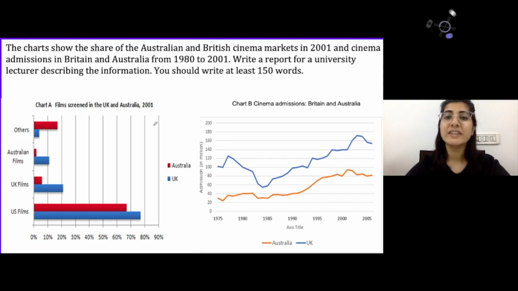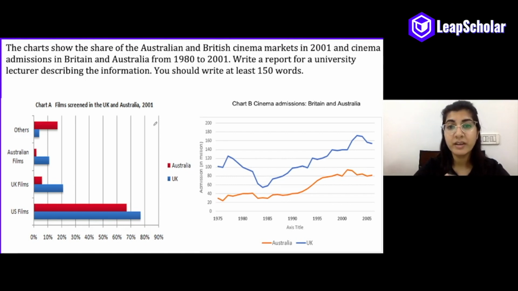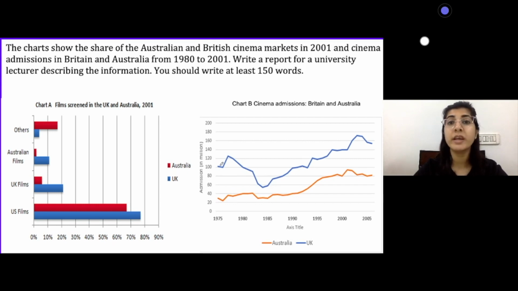All right. So let's see what you have done. So all you have to do for finding out the general trend is you need to ignore the figures. So we won't be mentioning the figures in our overview. A lot of times, in fact, mostly, the figures are not important in the overview. What is important is whether the data is increasing or decreasing, or what the general trend is.